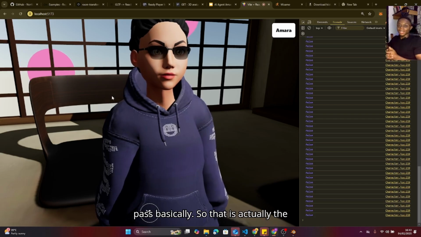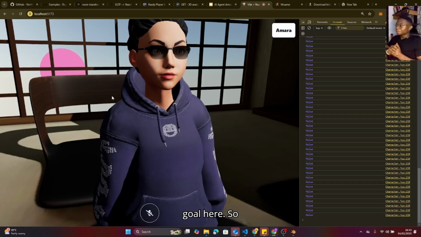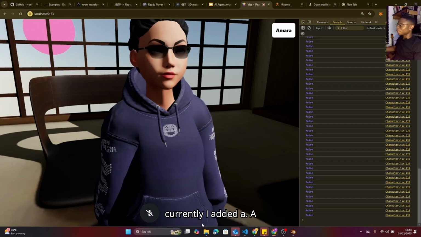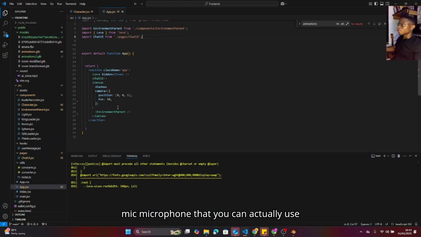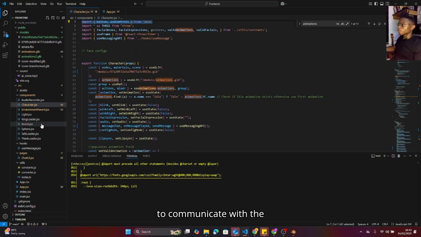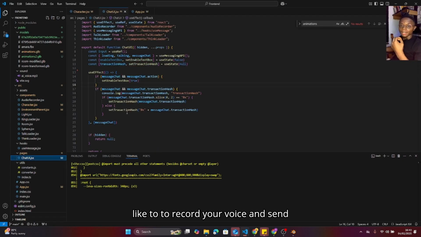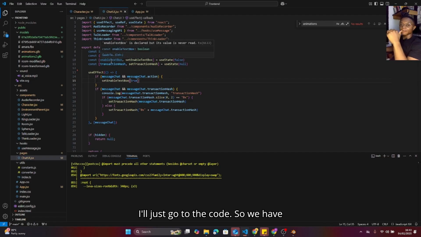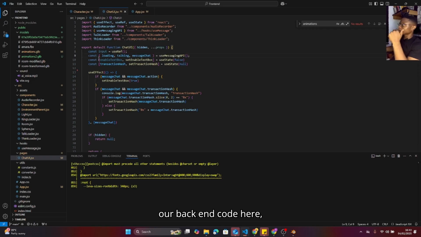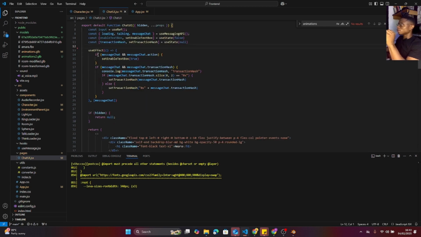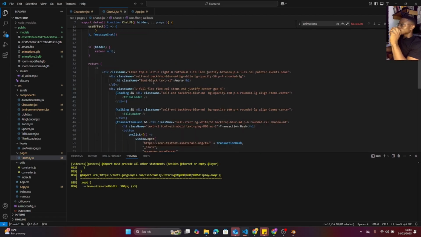So currently I added a microphone that you can use to record your voice and send your voice as base64 to the backend. So I'll just go through the code. We have our backend code here, our chat UI code. Here are the components for the recording.